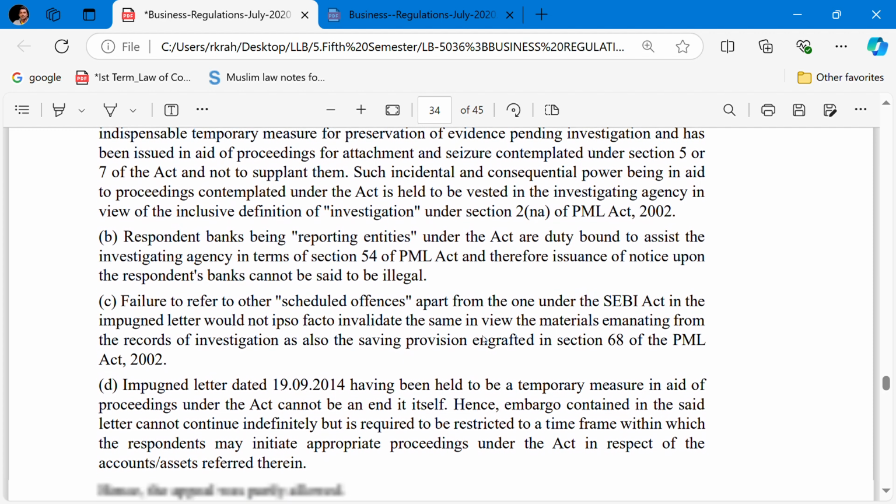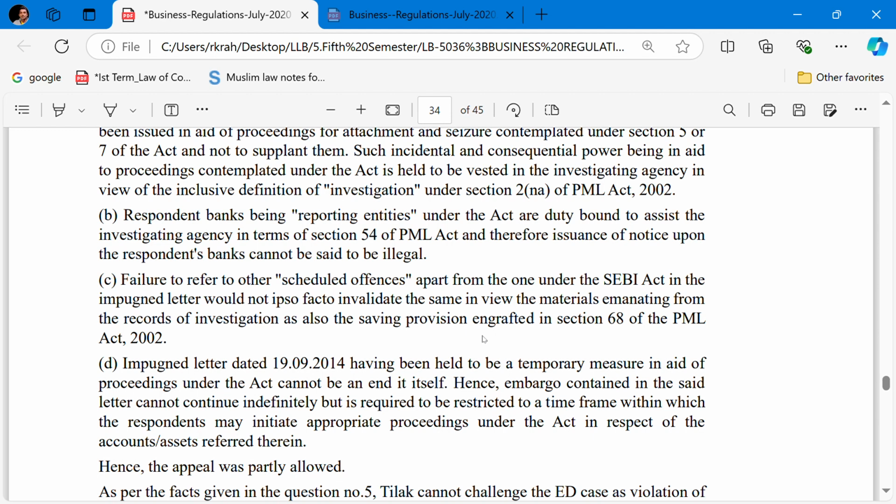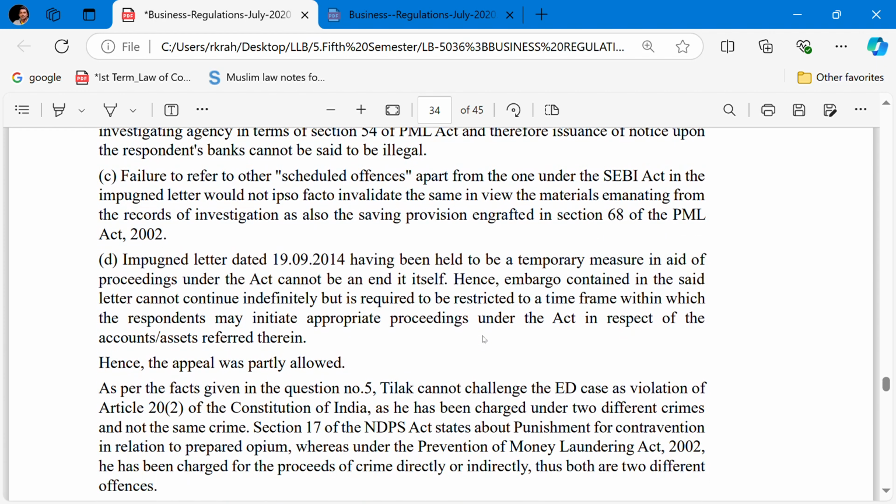The impugned letter dated 19 November 2014 having been held to be a temporary measure in aid of the proceedings under the Act, it cannot be a final measure in itself. Hence, the appeal was partly allowed.